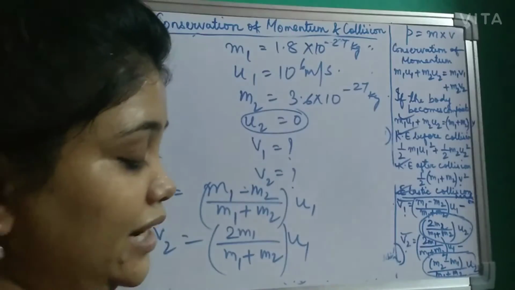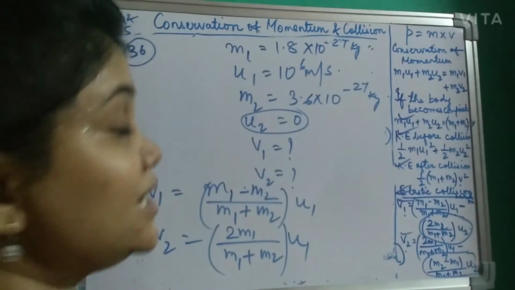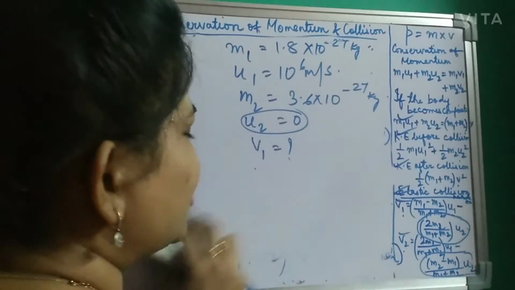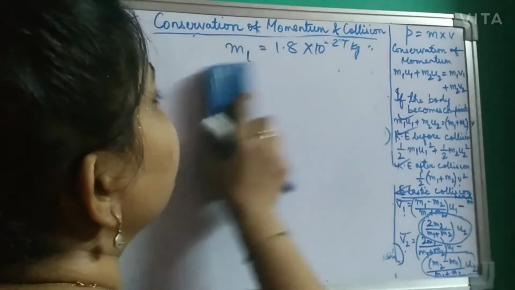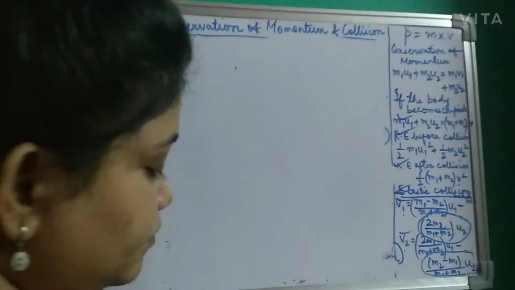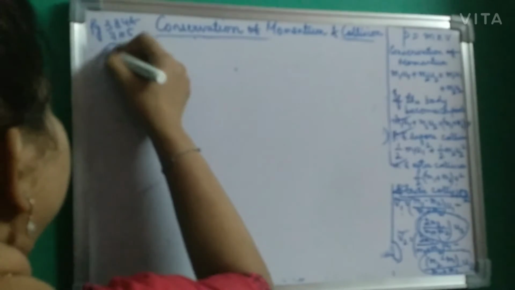Now let's do sum number 37. Let us do sum number 37. If you can remember this formula of elastic collision, the sums are very easy. Now let us do 37.